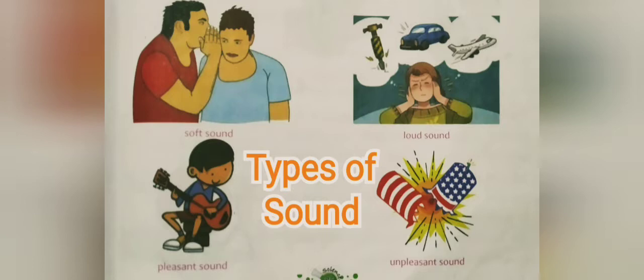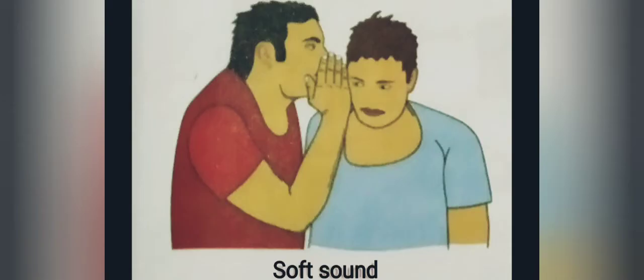You can see here the types of sound. I am going to show the types of sound by the picture. You can see soft sound. Soft sound, when we say something very slowly, it shows like soft sound. Okay, soft sound. Now let's see another type.